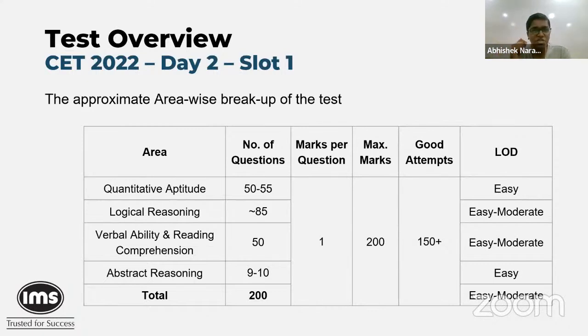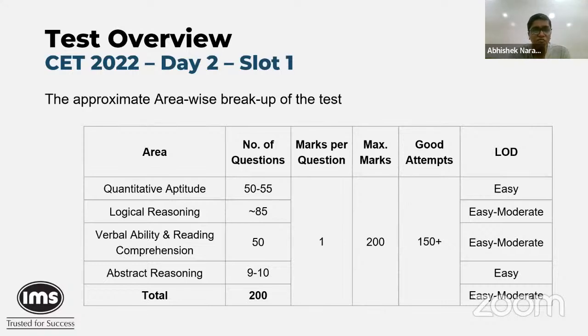As for the morning session, what we noticed was, in fact, across both the sessions today, the difficulty level was a tad higher than it was on day one. So the numbers that were there on day one would not likely reflect in day two. And the ideal attempts should have been in both cases close to 150, with probably around 80, 90% of accuracy or something like that. 80% should be a good score.